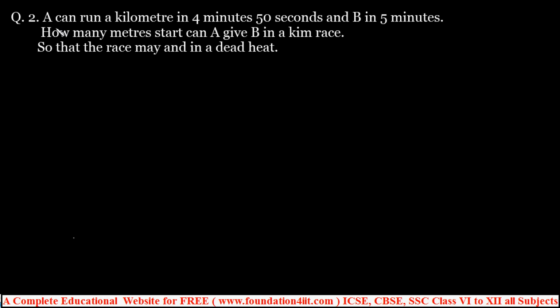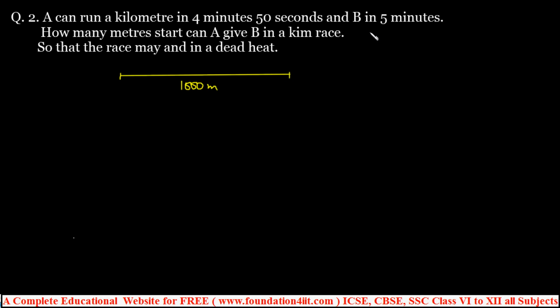Now in this problem, A can run a kilometer in 4 minutes 50 seconds. Okay, same 1 kilometer, that is 1000 meters. This is the race, from starting to ending is 1000 meters. Now the problem: A can run a kilometer in 4 minutes 50 seconds and B in 5 minutes. So A is faster compared to B. In how many meters of start can A give B in a kilometer race so that the race may end in a dead heat.